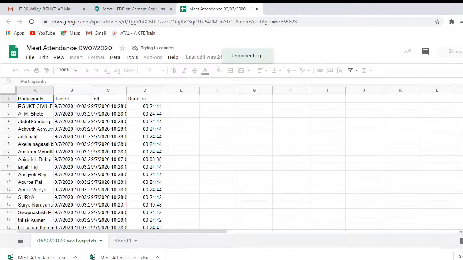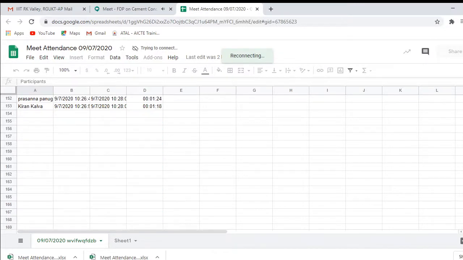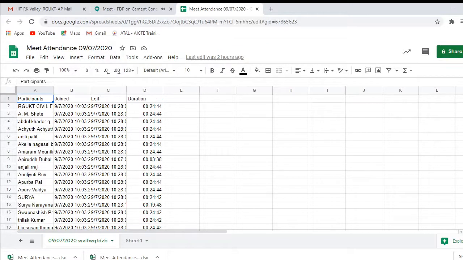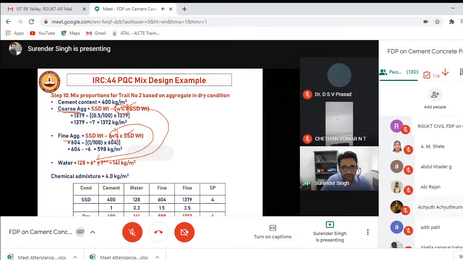If I subtract this water, what will happen? Once it gets inside the mixer, it will again absorb the water. So what we should do is account for the dry aggregates, take the water absorption of coarse and fine aggregate and add it to the water, because definitely once it gets into the mixer, it will absorb the water. So this is how the mix design works.